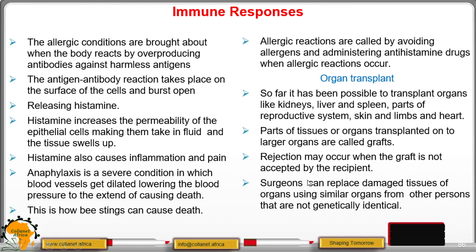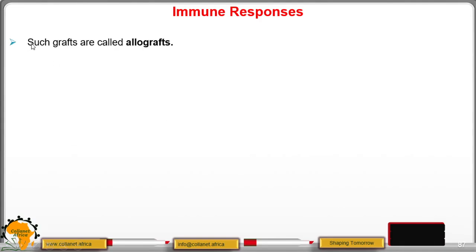You might have seen some people have one eye or have eyes from other animals. Some people, in the event of an accident like fire, have their faces replaced. That is still organ transplant. So such grafts are called allografts.